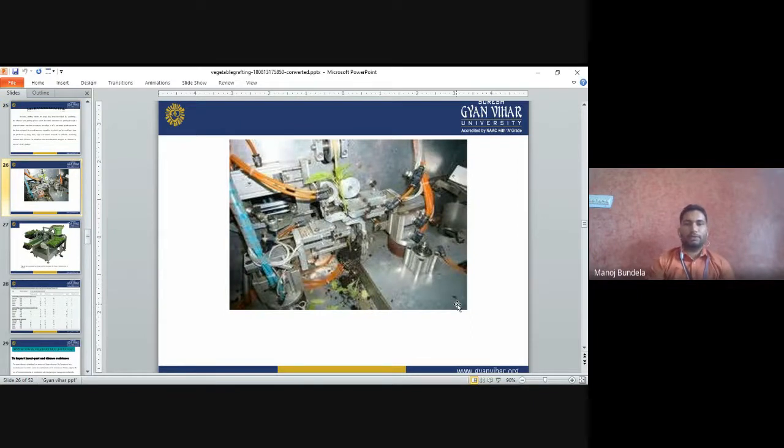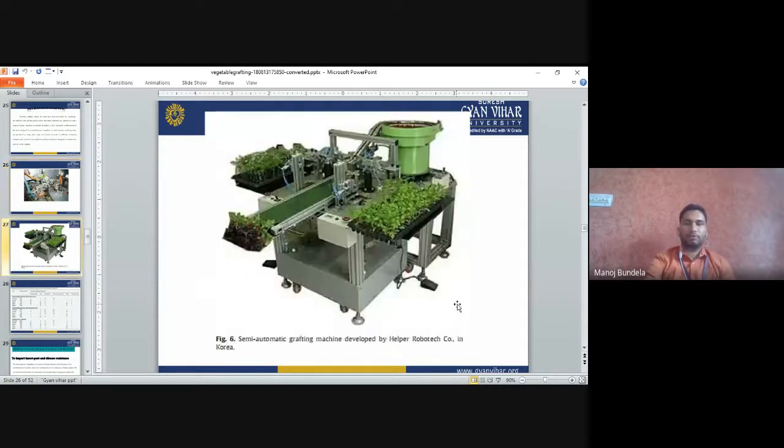This is the automated grafting system, the mechanized grafting system. We have to use this, and we have to mix the heating system and all. This is the mechanized grafting. From this, we have to use the rootstock and scion, and it will get grafted here.